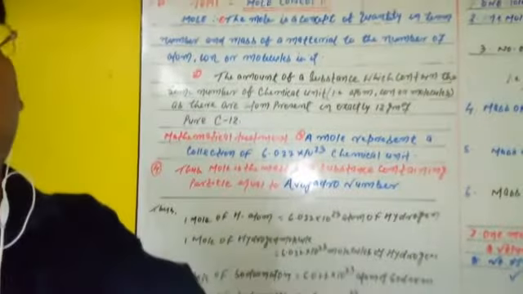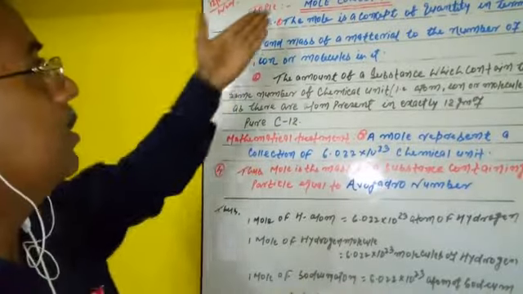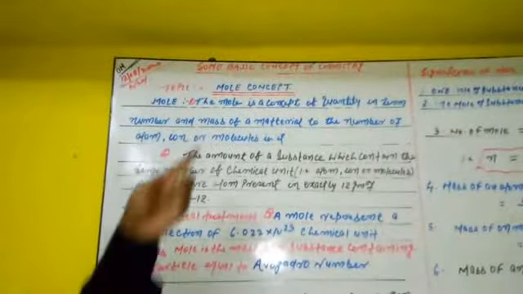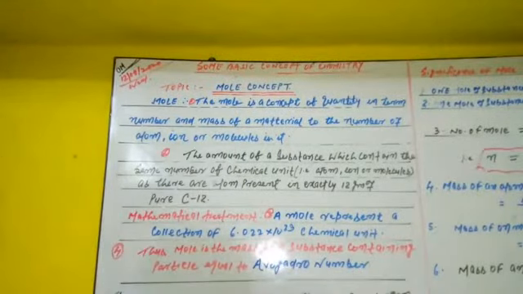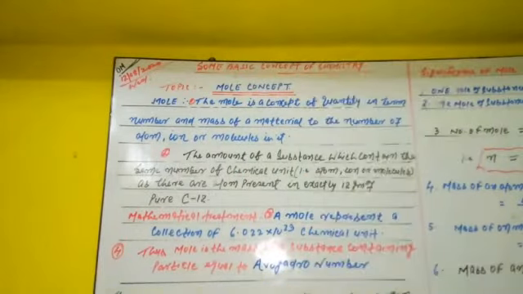Firstly, now you see the whiteboard. On certain pages here, the mole concept is given. You see the topic, mole concept. Can you clearly watch this or not?